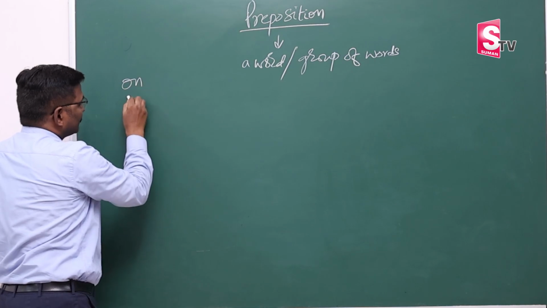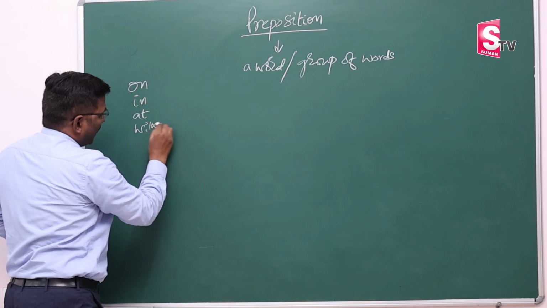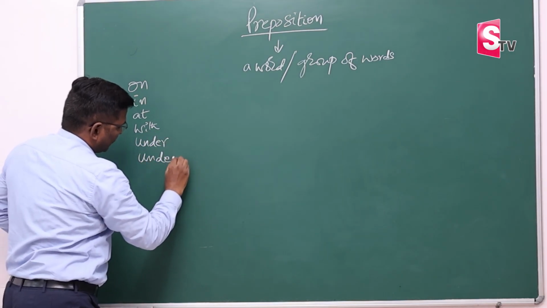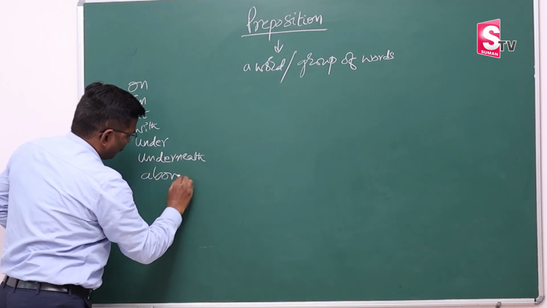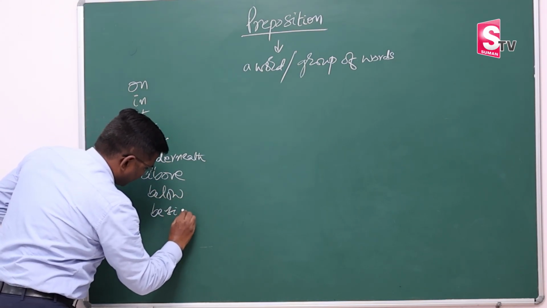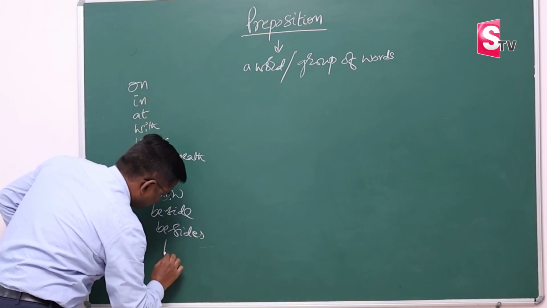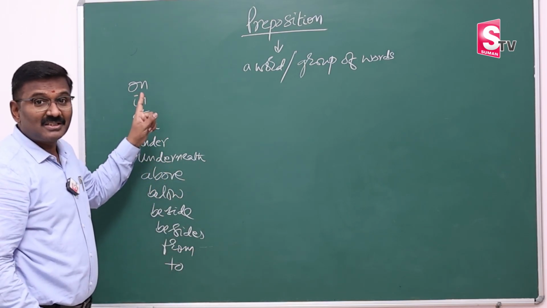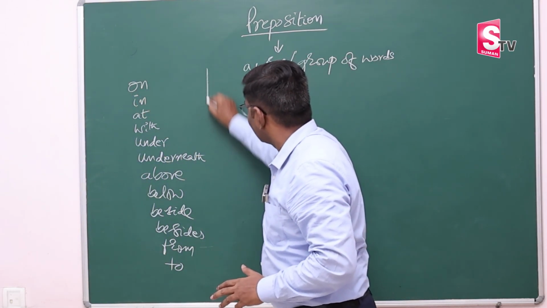I said on, in, at, with, under, underneath, above, below, beside, besides, like this, from, to. These are words. Preposition is a word. Got it?